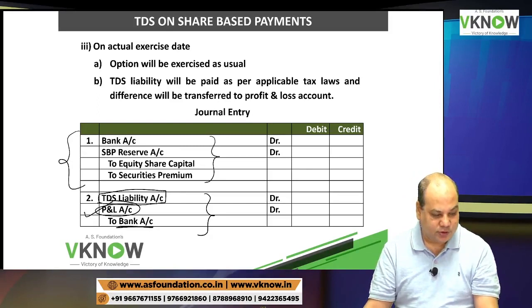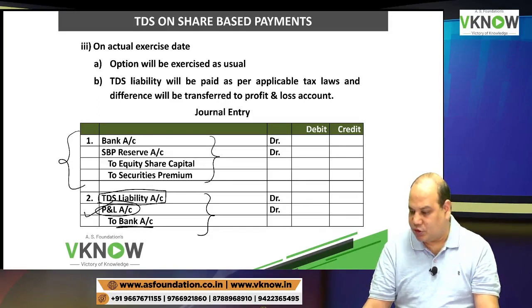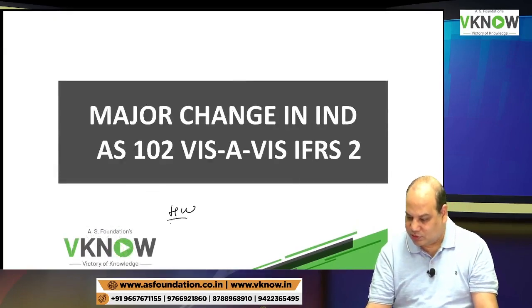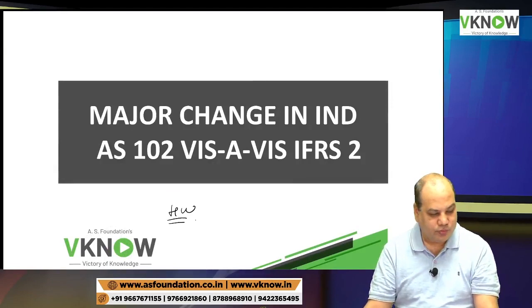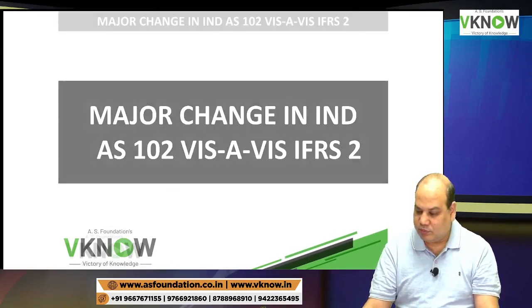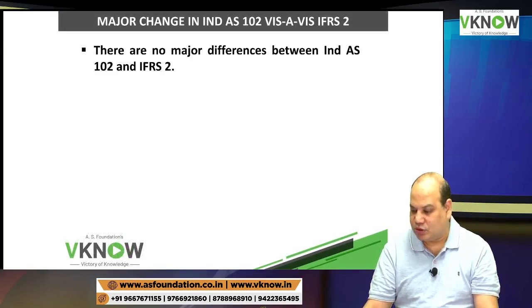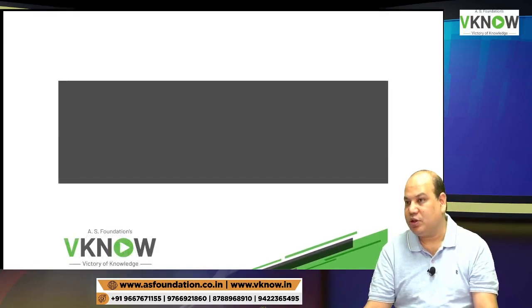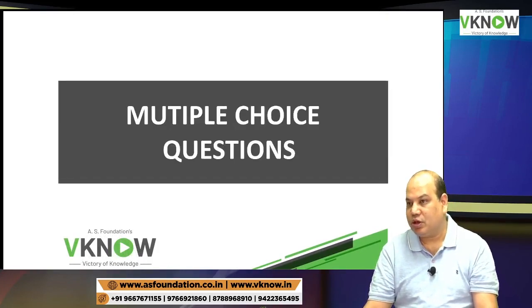So this is about TDS on share based payment. Homework: major change in Ind AS 102 versus IFRS 2, and the answer is there is no change. TDS liability will appear in provision in balance sheet. Current liability or non-current liability depending upon when are you going to pay.